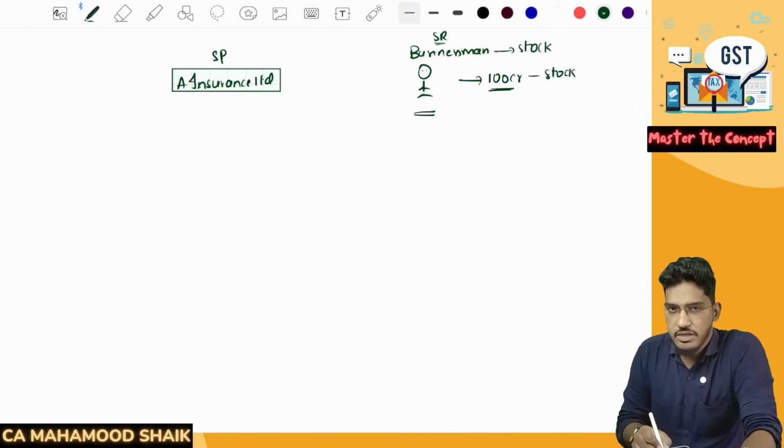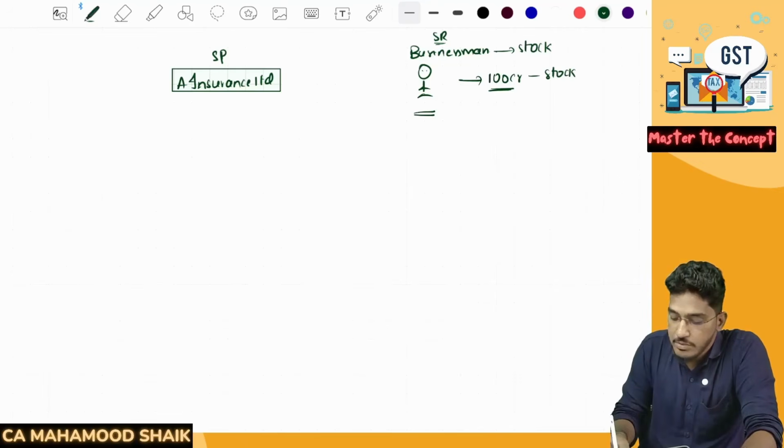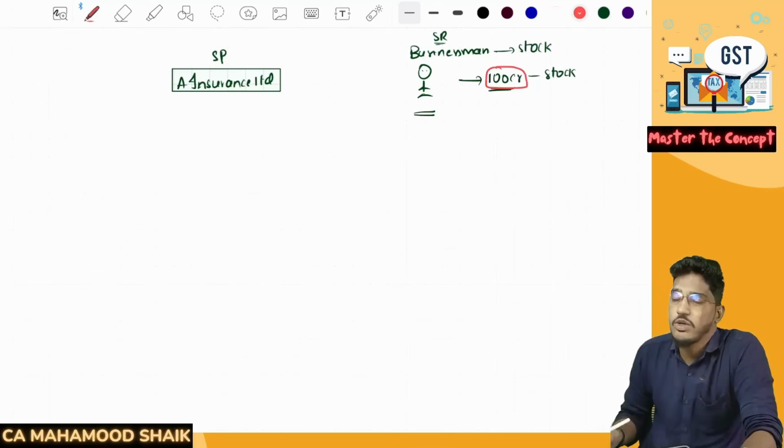Now, A Insurance Limited wants to have this business. They want to sell the insurance policy to this customer. But they don't want to take this amount of huge exposure. 100 crores worth of exposure they don't want. They don't want to take the complete risk of 100 crores worth of exposure.